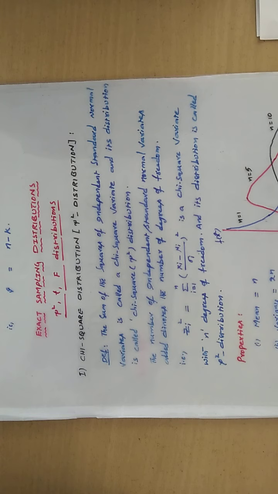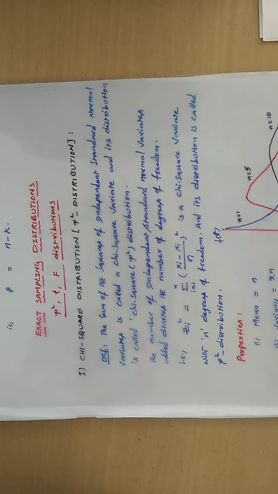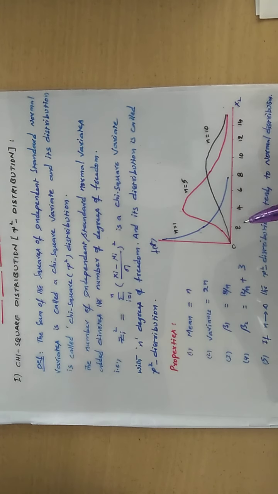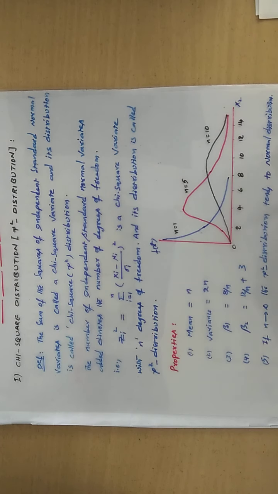Under the chi-square distribution, all values give the same kind of information. Hence the degrees of freedom is n. Now see the graph. For n equal to 1, the chi-square distribution curve will be like this. But when n is equal to 5, the chi-square distribution is almost bell-shaped. When n is 10, you find a skewed curve, skewed on the left side.